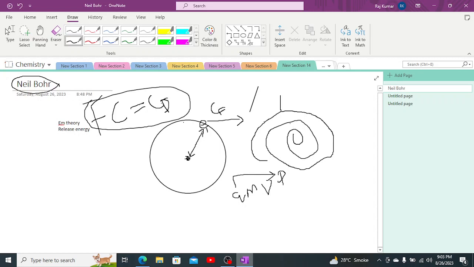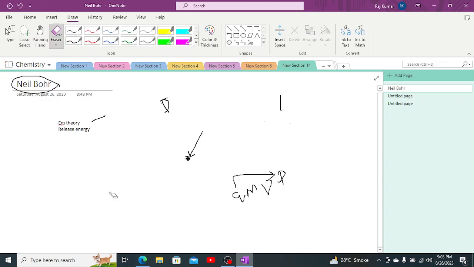The electron revolves around the nucleus in the form of an orbit without release of energy. When the electron is moving inside the orbit, it is moving circularly, angularly. But while it is not releasing energy, he told another condition, that there is a possibility that the electron can gain or release energy.